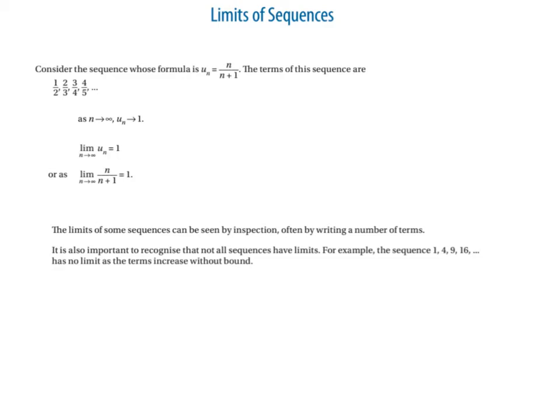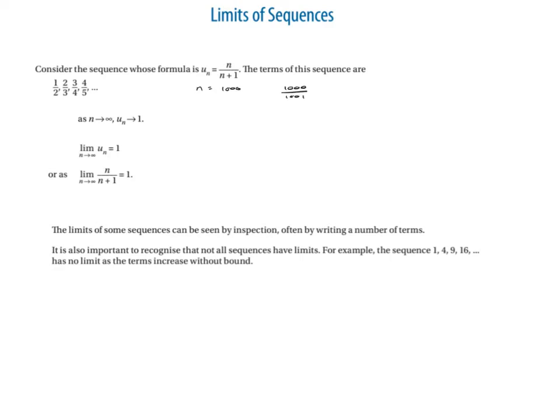Now hopefully what you'll notice is that 2/3 is greater than a half, 3/4 is greater than 2/3, 4/5 is greater than 3/4, and so on and so forth. So if we keep going with this sequence, it's going to tend towards a certain value, because you can see half, 2/3, 3/4, 4/5, 5/6. If I choose n equal to 1,000, and that's not even a big number, then my actual fraction will be 1,000 over 1,001.